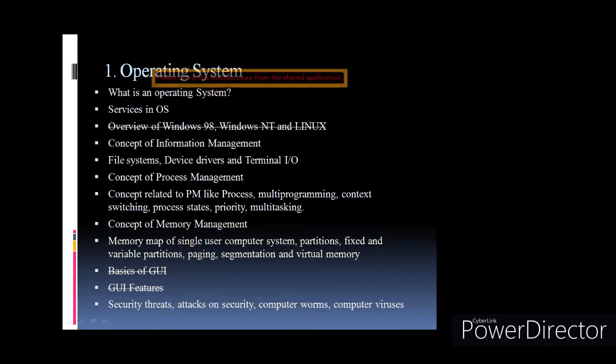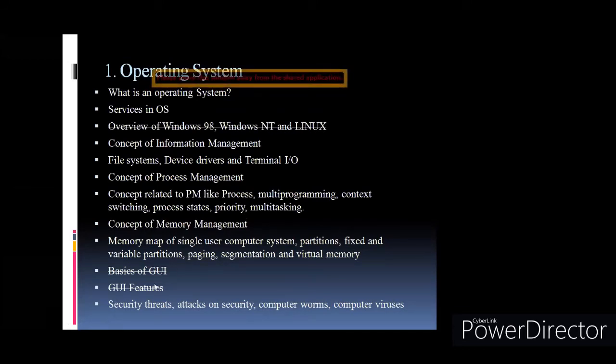Multi-programming and multitasking are two different concepts. You'll feel that both are the same, but no, they are totally different. So understand the difference between multi-programming and multitasking. Then there are different techniques which are used to handle the different processes in the processor. Context switching, process states, priority, these are some of the terms and concepts used to perform job scheduling or process scheduling.